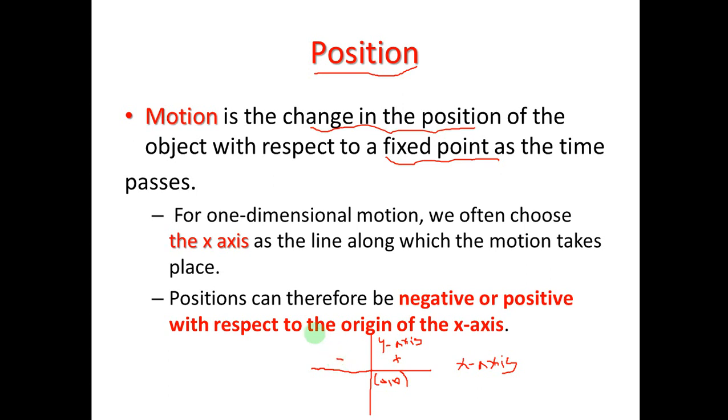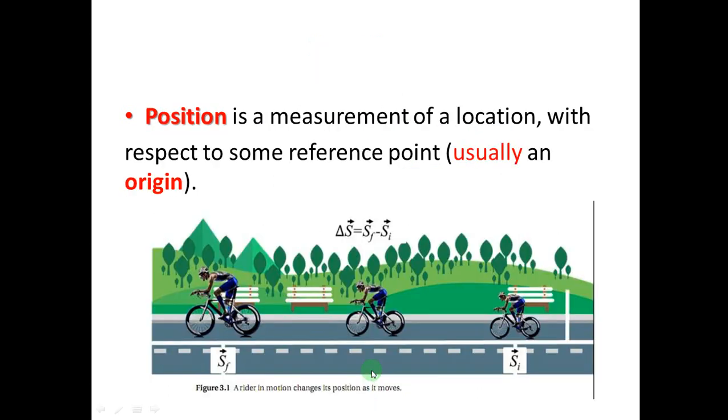So position can be negative or positive with respect to the origin of this axis. That is the way I try to explain this coordinate system. So what is position?